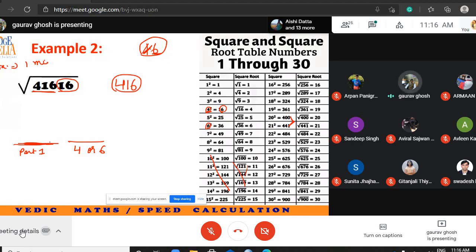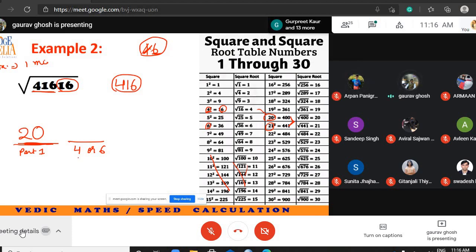Am I audible? So we will write 40... Yes, sir, 40 into 40. Sorry, no. Yes, you have to write 20. So out of 20 and 21, you have to write the lower number here. So I am sure here it will be 21.